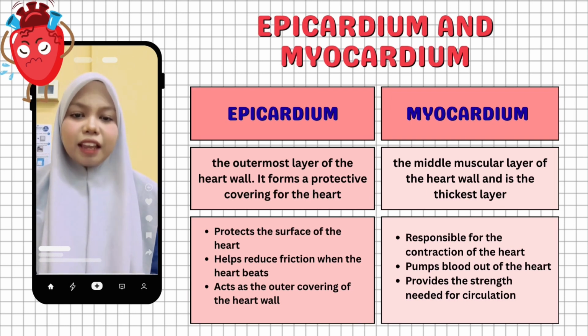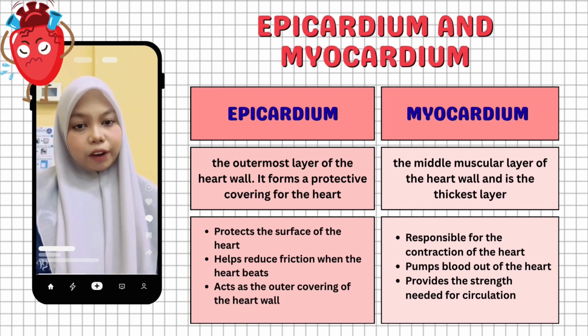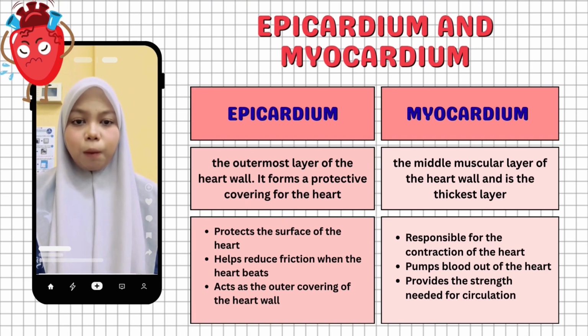chest. The second layer is the myocardium, which is the middle muscular layer of the heart wall. This is the thickest and most important layer because it is responsible for the contraction of the heart. When the myocardium contracts, it creates the force needed to pump blood out of the heart to the lungs and the rest of the body. So, we can say that the myocardium is the main pumping layer of the heart.